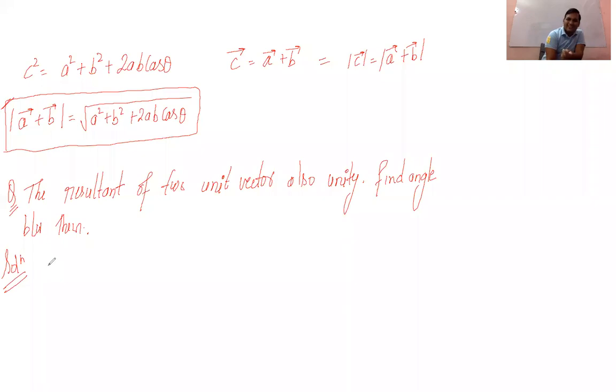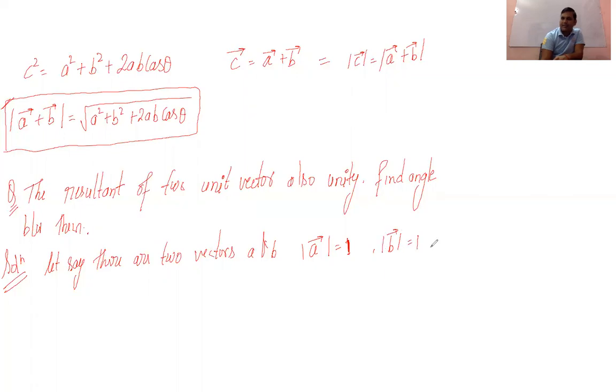Let's say there are two vectors, A and B. What they are saying is that the magnitude is unity, so you have to write like this. This is given: mod of A is 1 and mod of B is also 1.